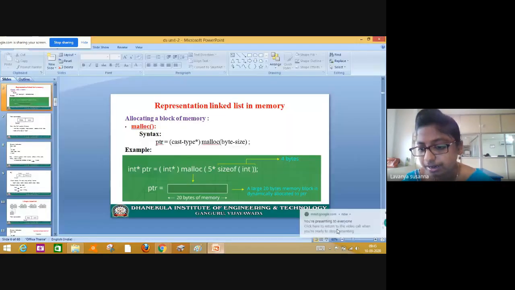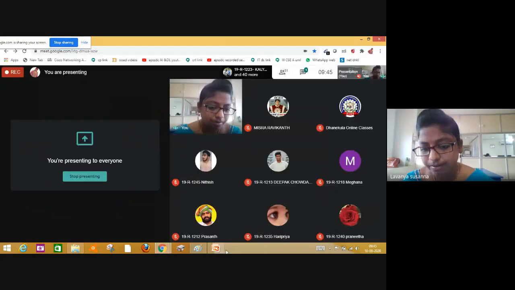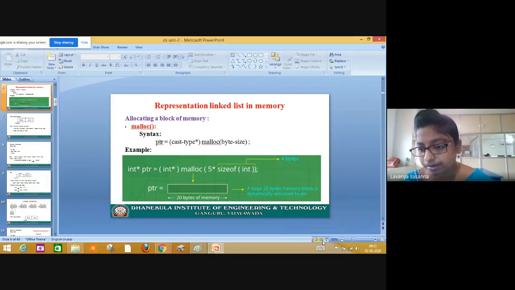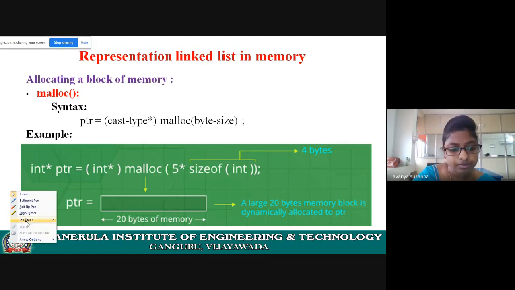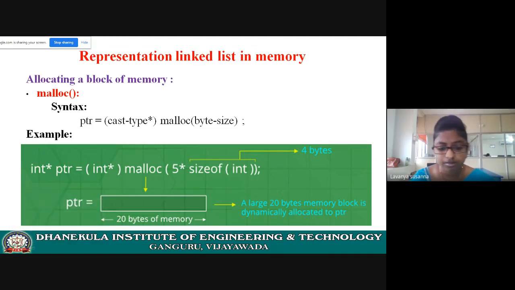See dynamic memory allocation. First, to represent a linked list in memory, you need to use malloc. Students, have you listened to the difference between compile time allocation and runtime allocation? Students, please respond.